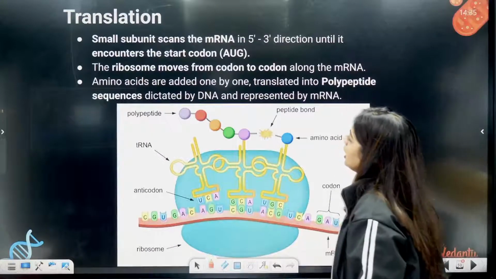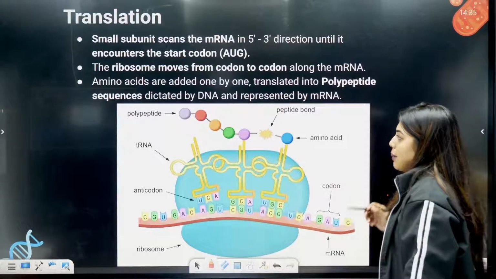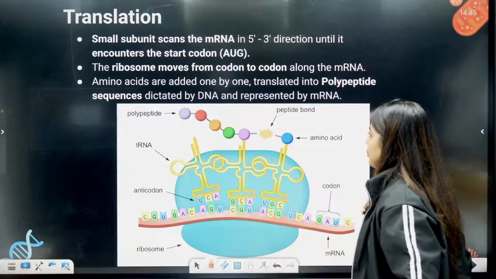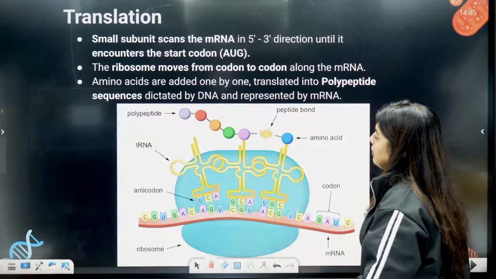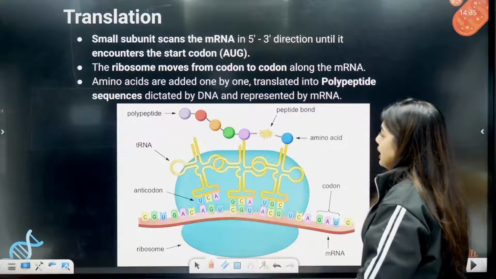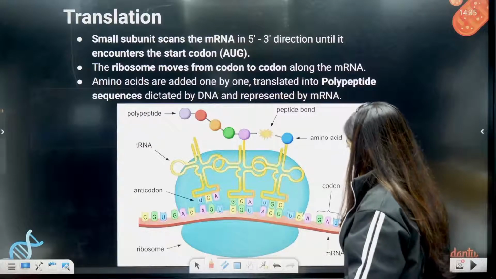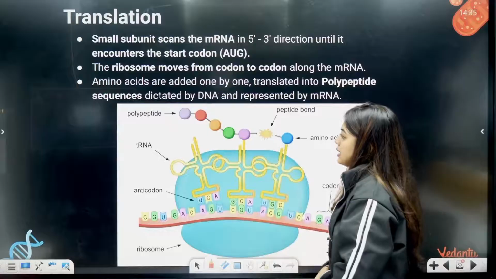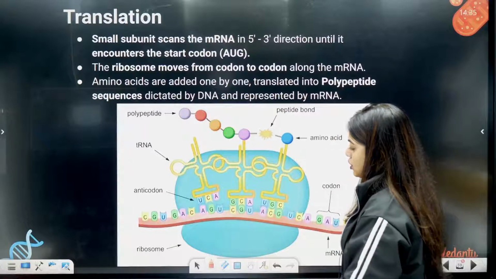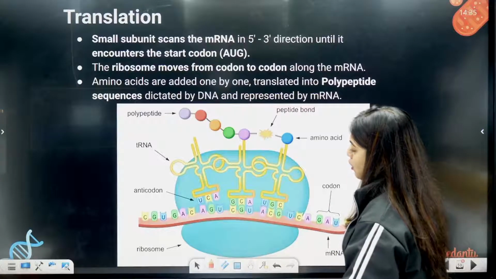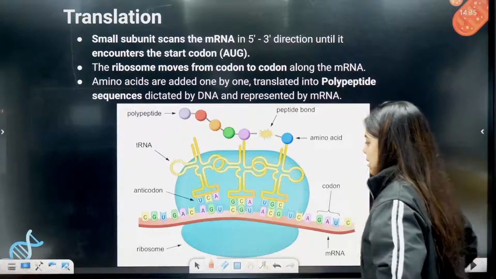The ribosome moves from codon to codon along the mRNA. Amino acids are added one by one, translated into a polypeptide sequence dictated by the RNA and represented by the mRNA. So what is happening? tRNA, can you see here? tRNA is there. Amino acid binding is happening. Polypeptide chain formation also is continuing. Anticodons also are formed. Down you can see the smaller subunit and larger subunit.